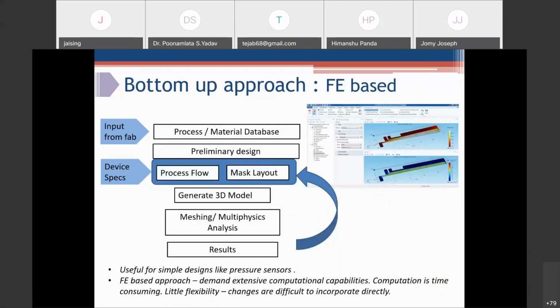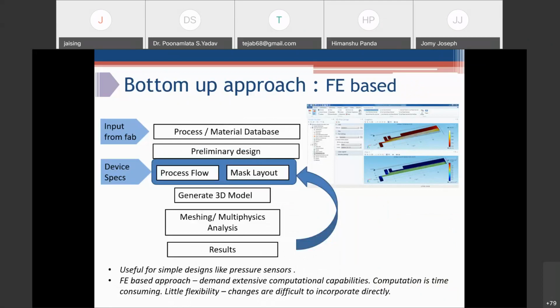The next approach is the bottom-up approach. This is a very involved, finite element approach. Here also you get input from the fab. You take the process and you need to know the material properties. You have your preliminary design, and based on it, you develop a process flow and do a mask layout.